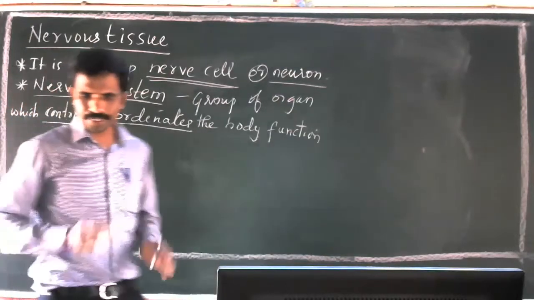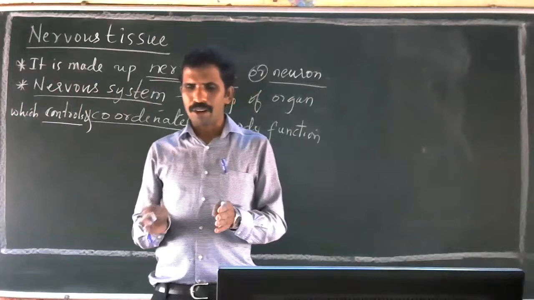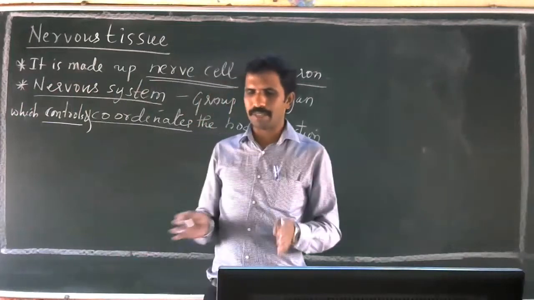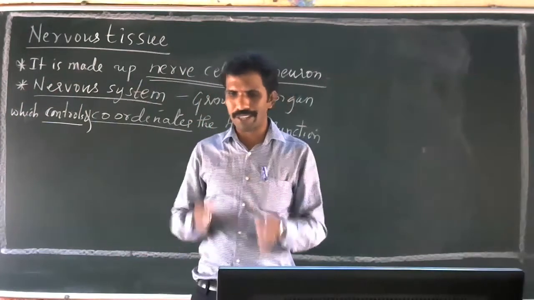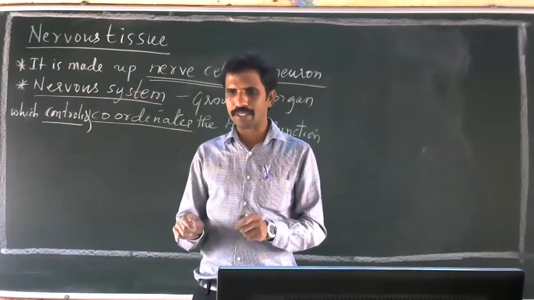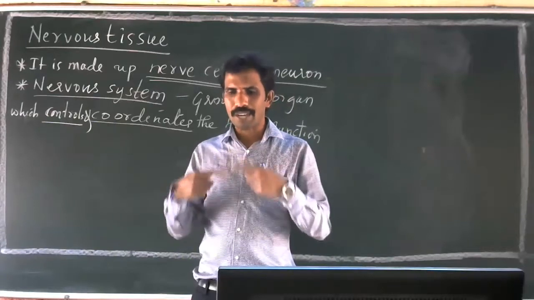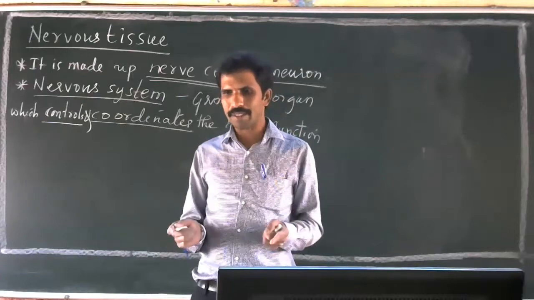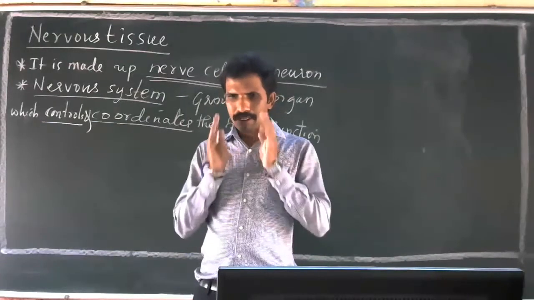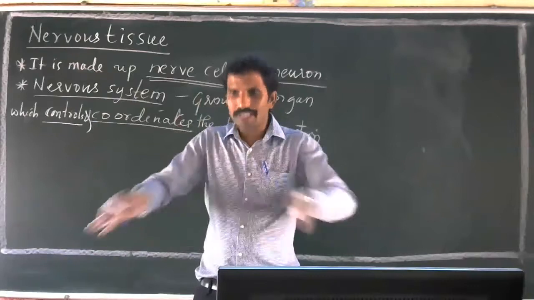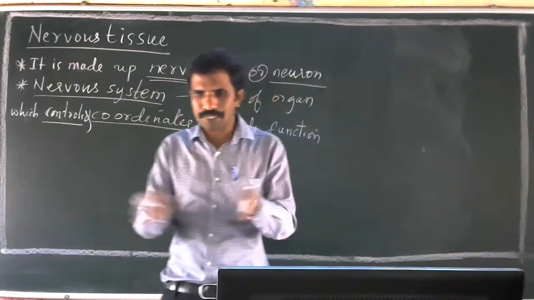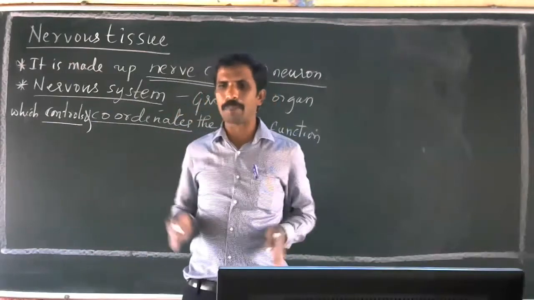When you are running, many systems are involved. Your muscles are involved, your lungs are involved in the breathing process, your heart is circulating the blood, and with the help of the nerves, all these functions are carried out in a proper manner.